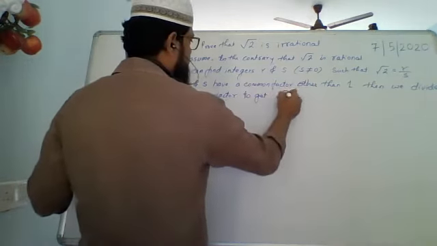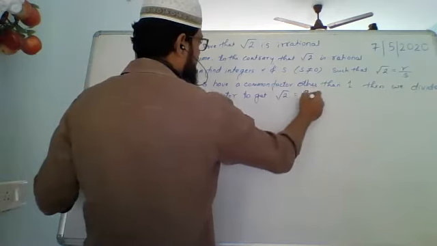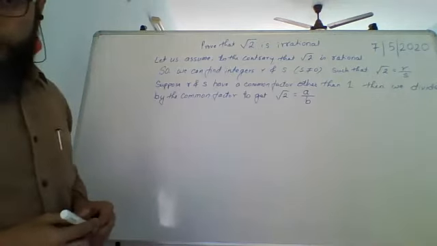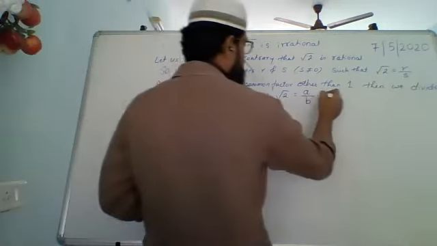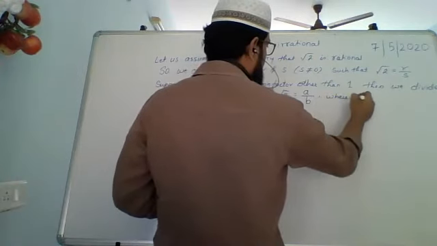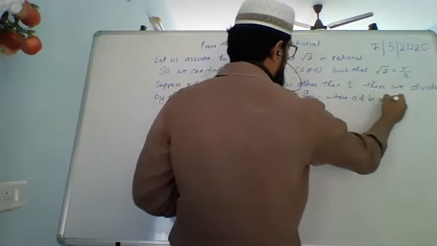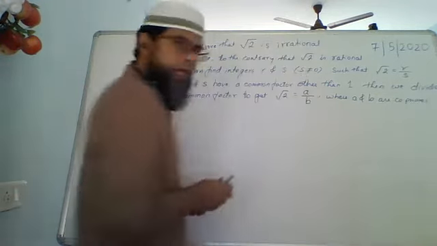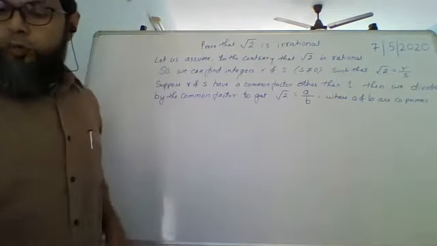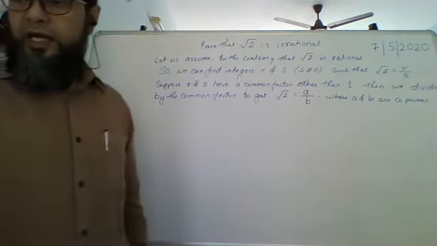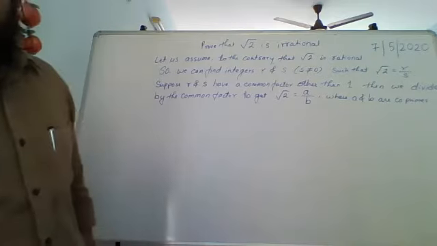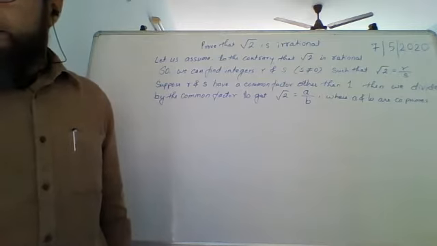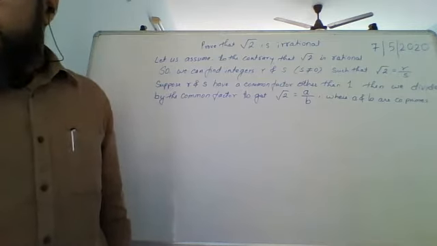Root 2 is equal to a upon b, where a and b are co-primes. Co-primes meaning they do not have anything other than 1 in common. Okay, so where a and b are co-primes.